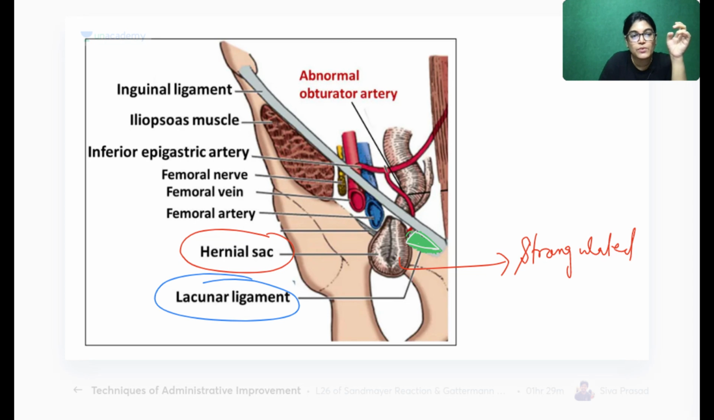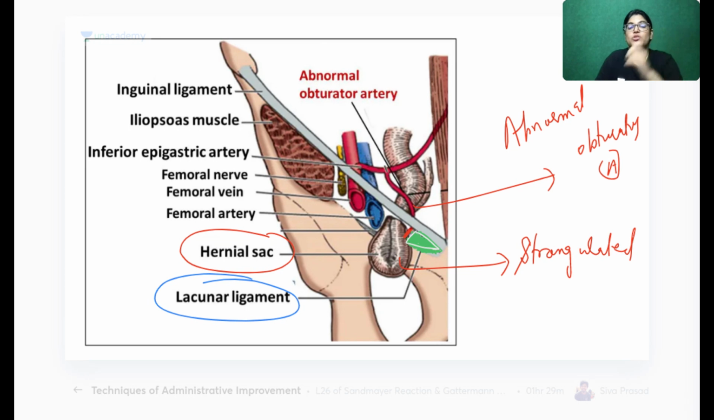Now, my dear friends, can you see one red color artery lying very close to it? What is this artery? This is the abnormal obturator artery. So what happens actually? The obturator artery normally is a branch of the anterior division of the internal iliac artery. In case of abnormal, what happens? One of the branches of the obturator artery is called the pubic branch.